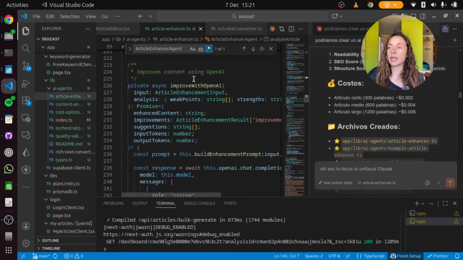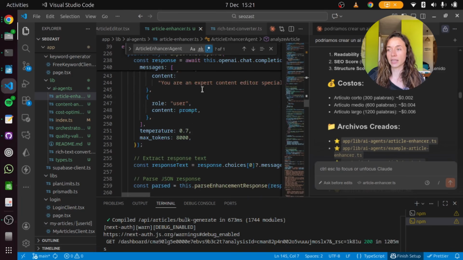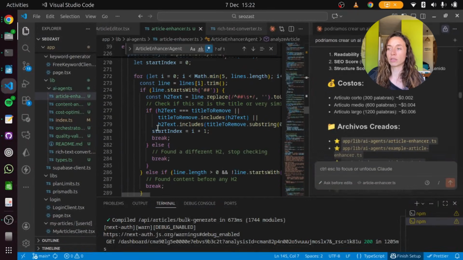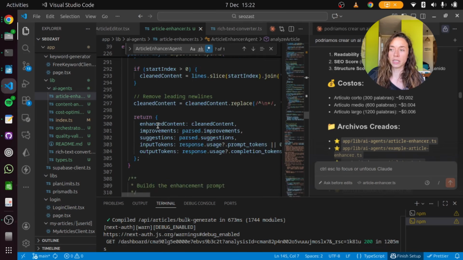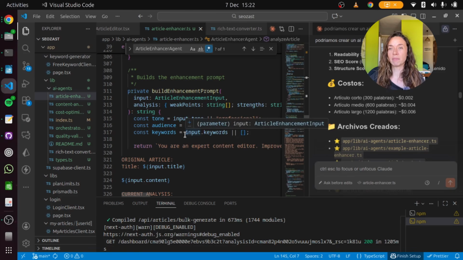Then in here, improve the content using OpenAI. So in case the last check finds weak points or something to fix, it's calling OpenAI to fix that problem and improve this article. So it's giving the prompt to OpenAI, and it's just cleaning the content or replacing whatever needs to be replaced. Now, build enhancement prompt.